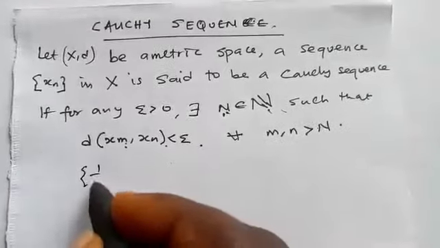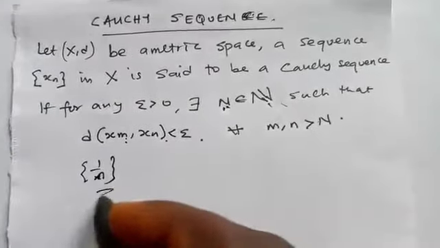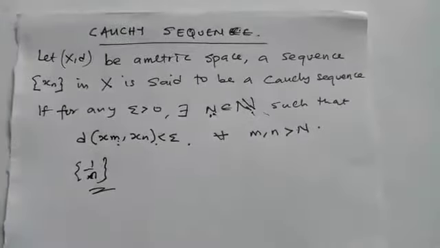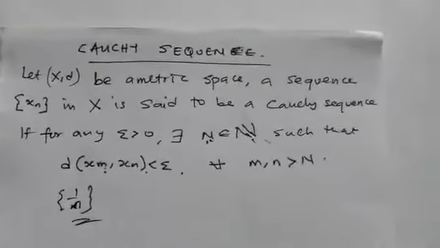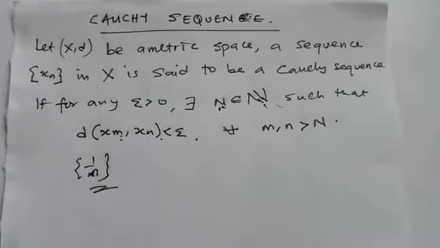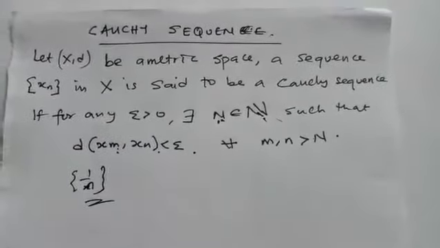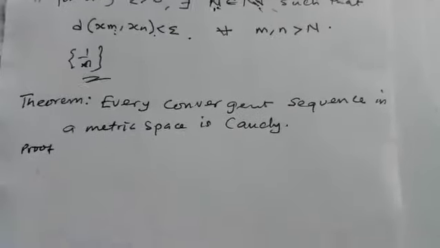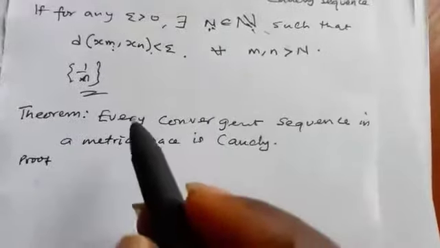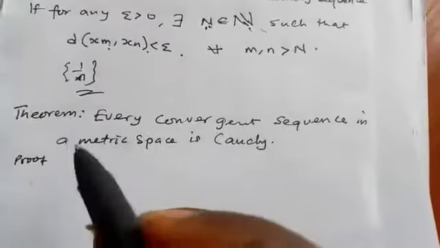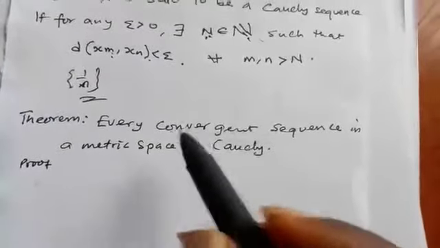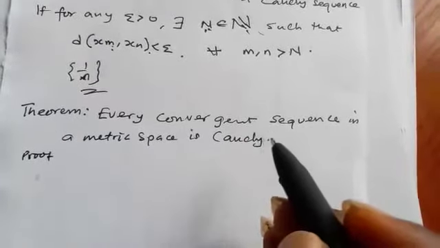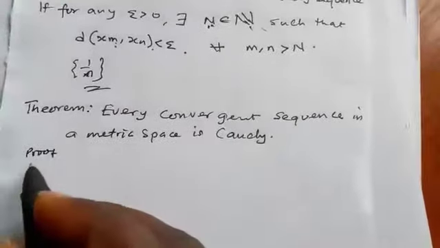For instance, the sequence 1 over n is a Cauchy sequence. So the Cauchy sequence is the same thing as the sequence you are dealing with under real analysis. Now let's consider a theorem under this Cauchy sequence. Every convergent sequence in a metric space is Cauchy. That is, every sequence that is convergent will be a Cauchy sequence.